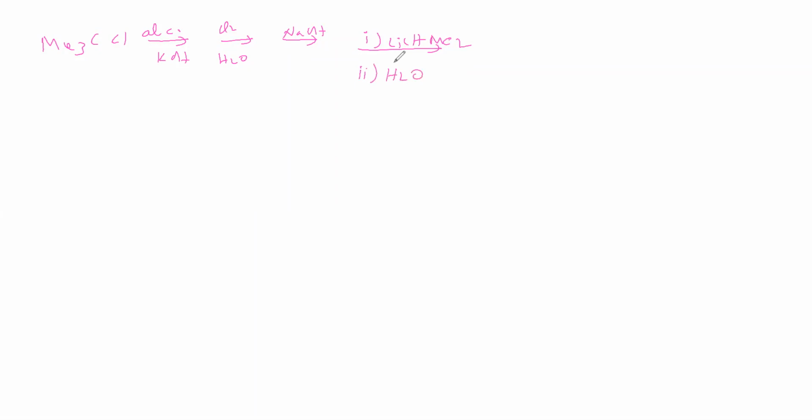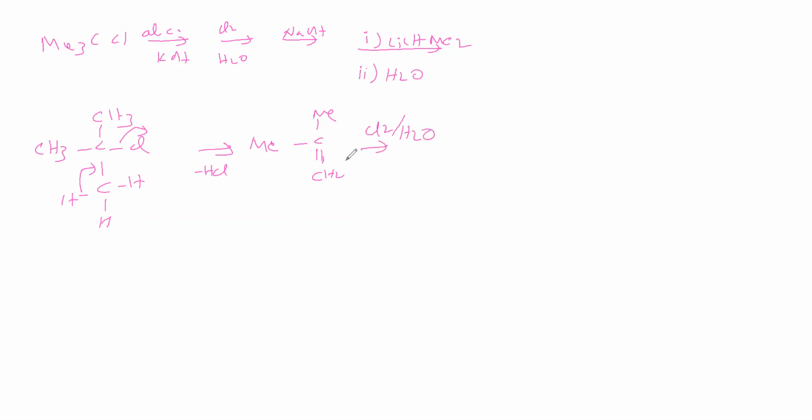Now here we are taking tertiary butyl chloride. Alcoholic KOH means dehydrochlorination, HCl is removed. Therefore, we are getting an alkene. It is treated with chlorine water to give chlorohydrin. OH minus goes to this carbon, Cl minus goes to this carbon.